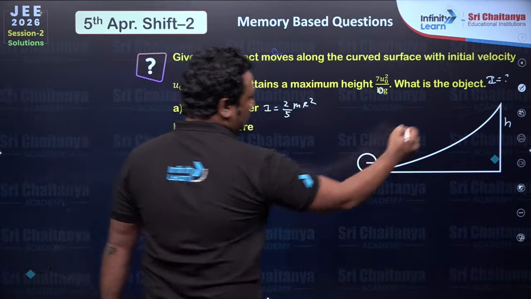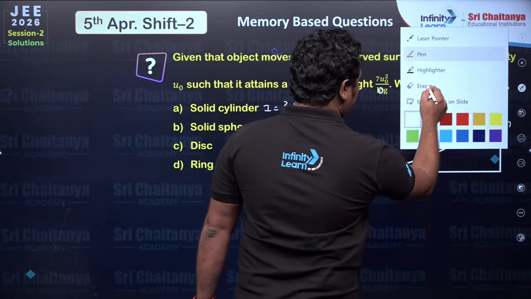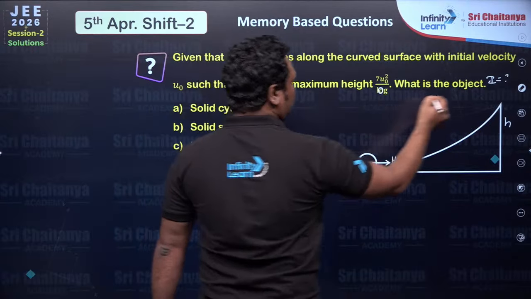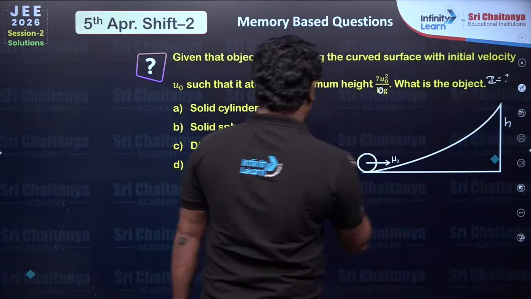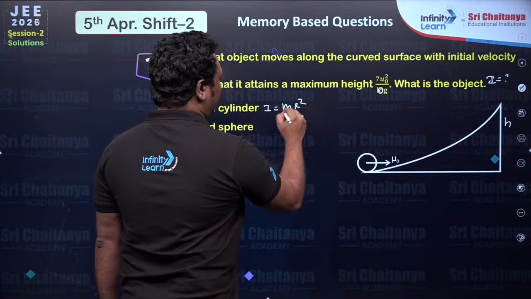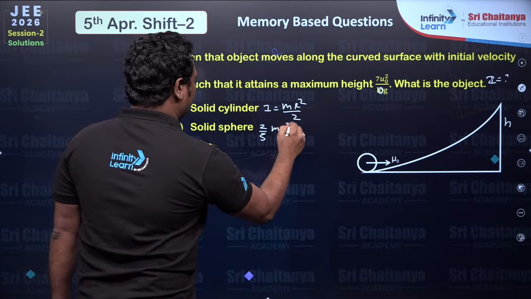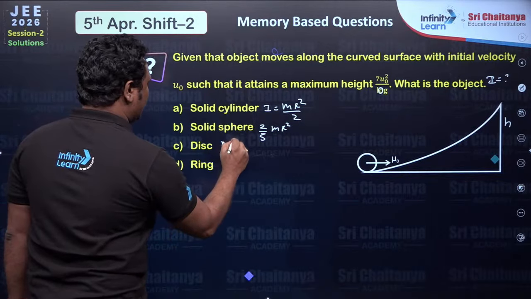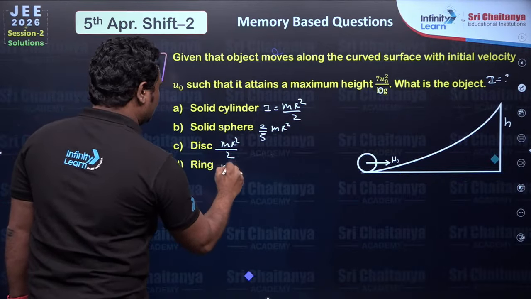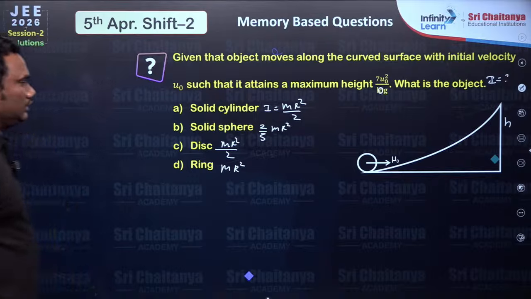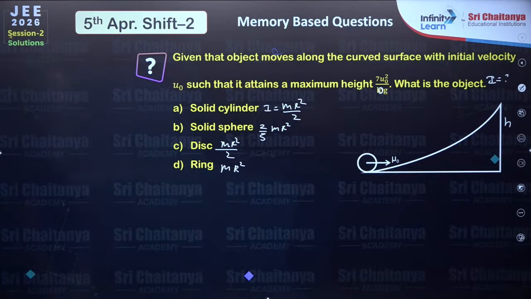Solid cylinder is m r square by 2. This is 2 by 5 m r square. Disk is also m r square by 2. This is m r square. So if we can find the I value, then we can simply find the object also.